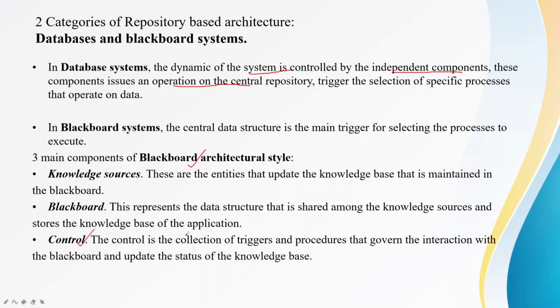The control is a collection of triggers and procedures, and these govern the interaction with the Blackboard and update the status of the knowledge base. So control governs the interaction. So the 3 main components of the Blackboard architecture system are knowledge source, Blackboard and control.